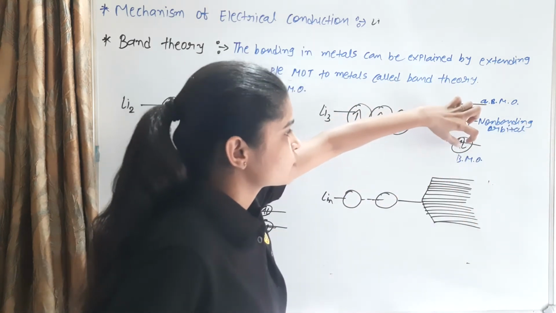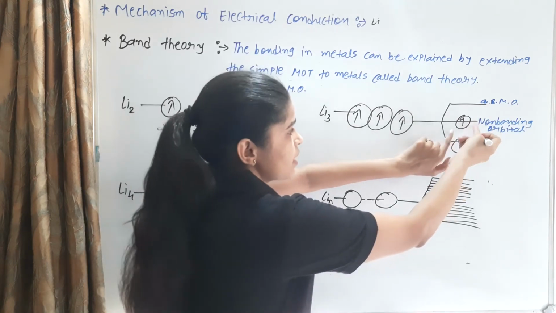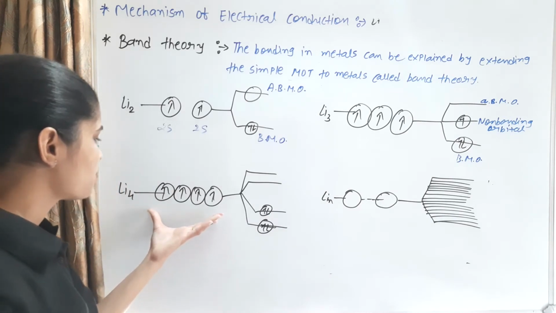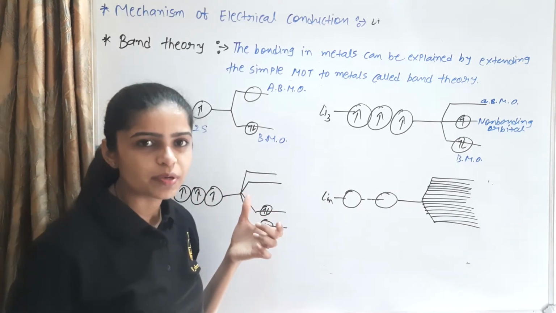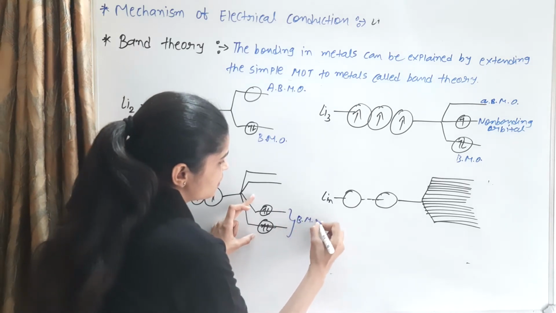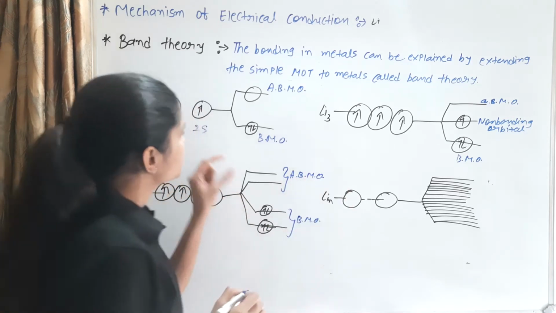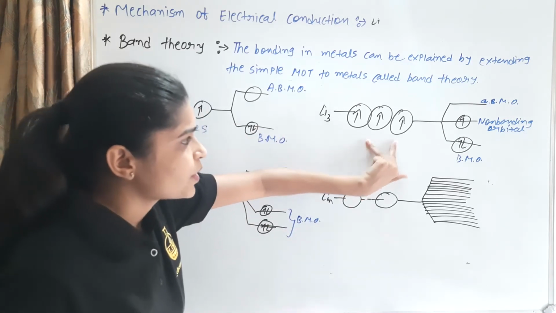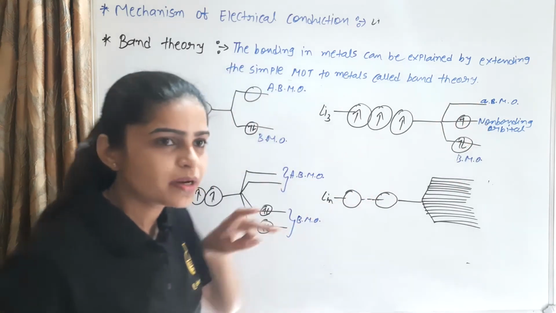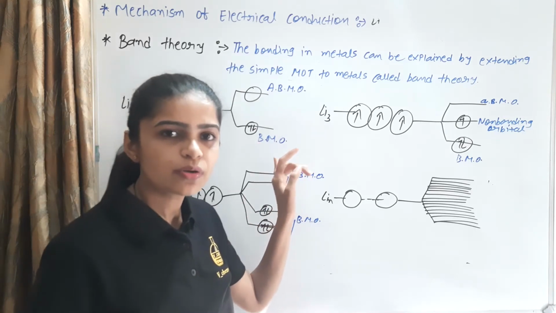First two electrons fill up the lowest energy level, then the higher energy level. Then, four atomic orbitals combine to give four molecular orbitals. Of these four molecular orbitals, two are bonding molecular orbitals and the upper two are anti-bonding molecular orbitals. This is the even number, this is the odd number. An odd number gives bonding, non-bonding and anti-bonding molecular orbitals, and an even number gives bonding and anti-bonding molecular orbitals.